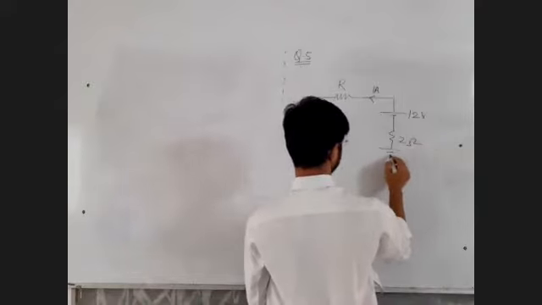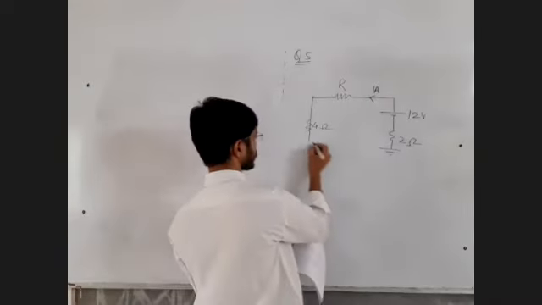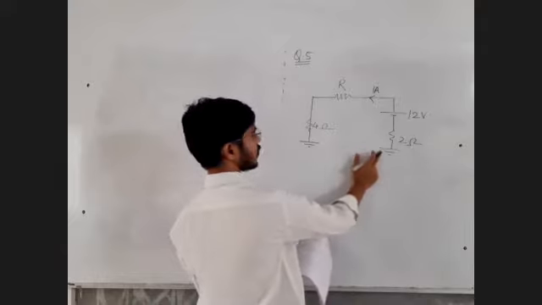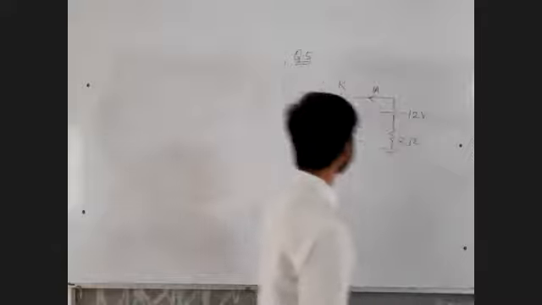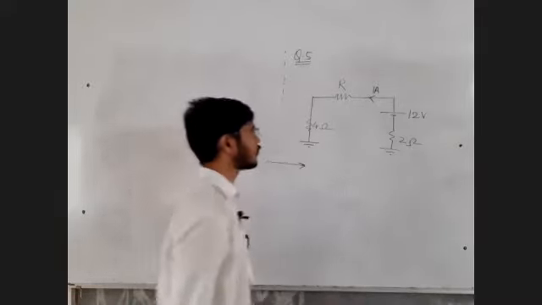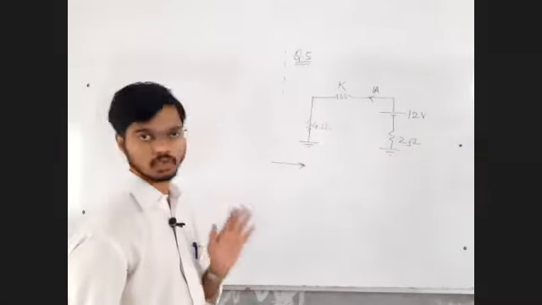Ground symbol. Ground means reference potential, earth. You can assume this potential as 0 volt. This potential is also 0 volt. Okay. Find out the value of resistance R. There are two ways to solve the same question.